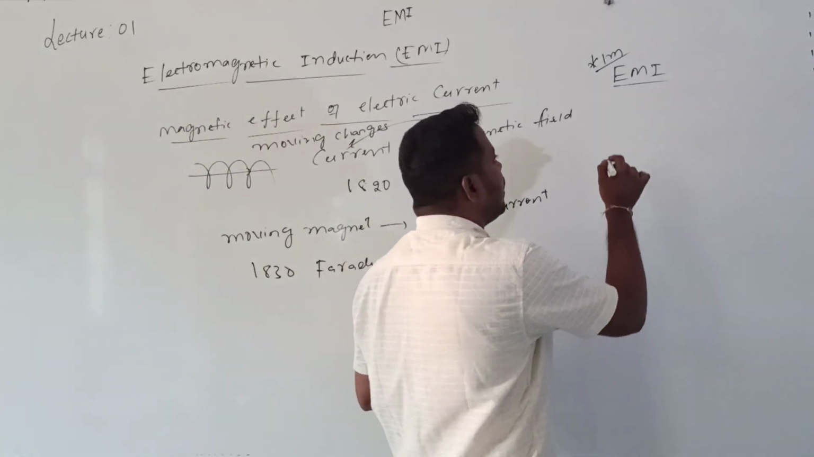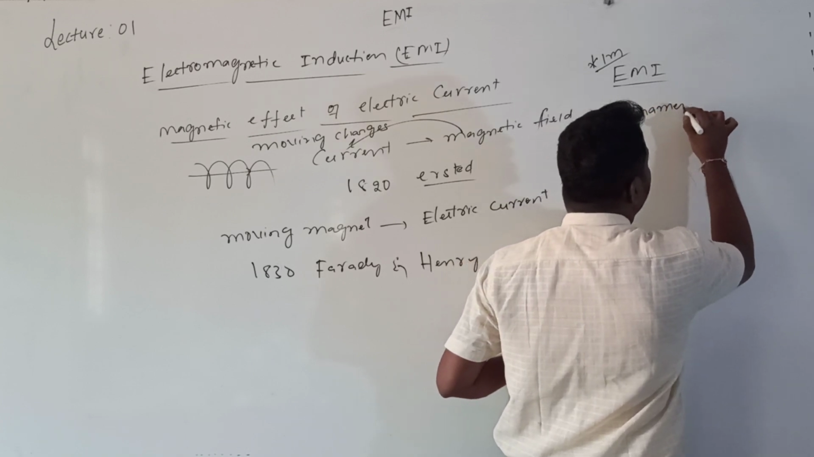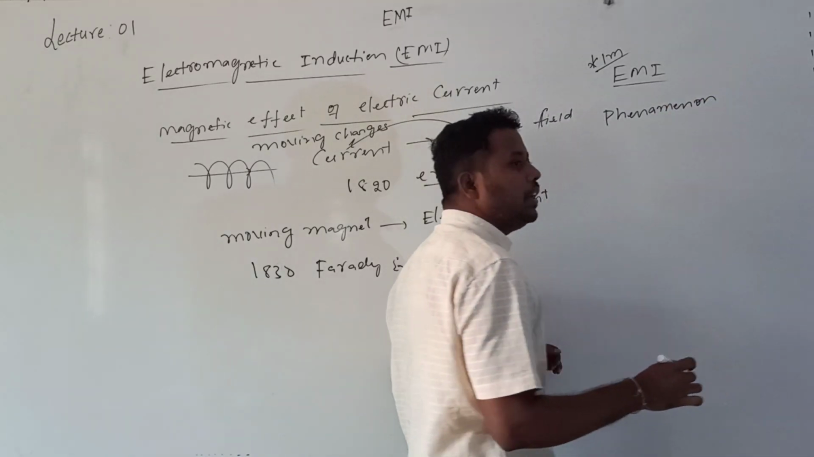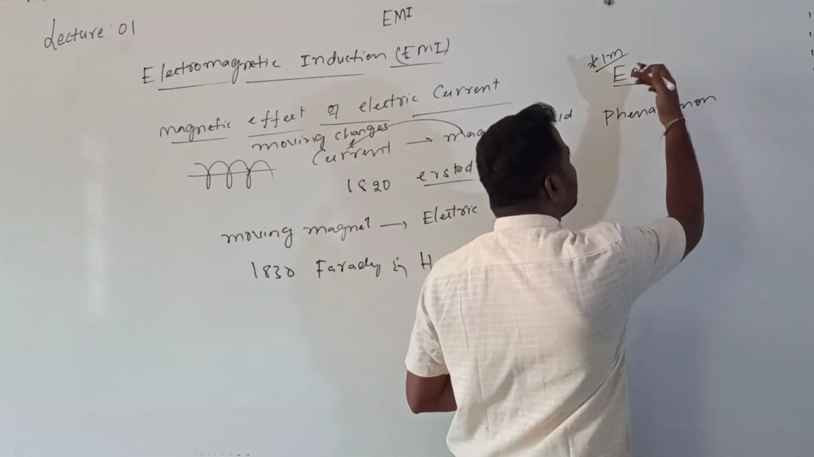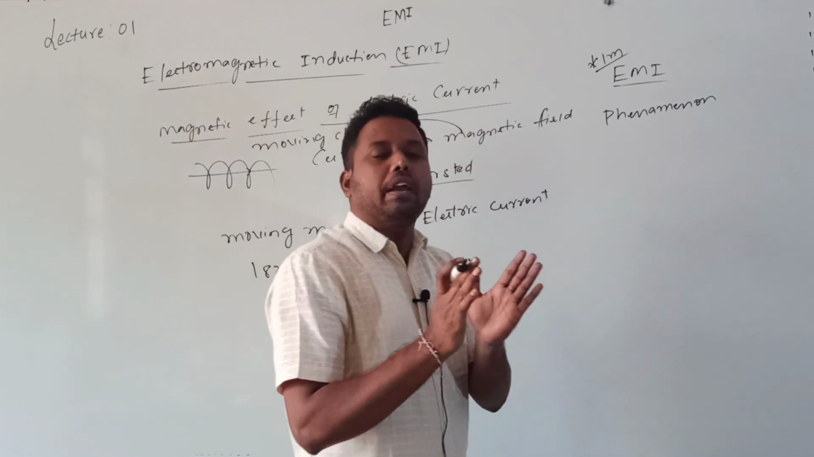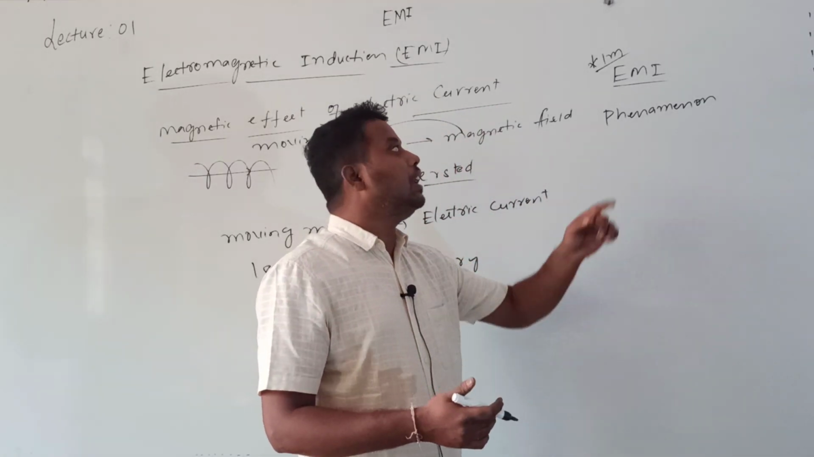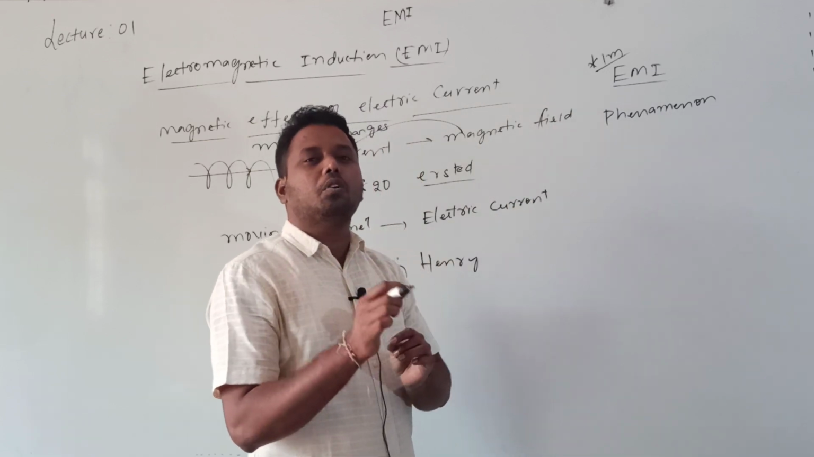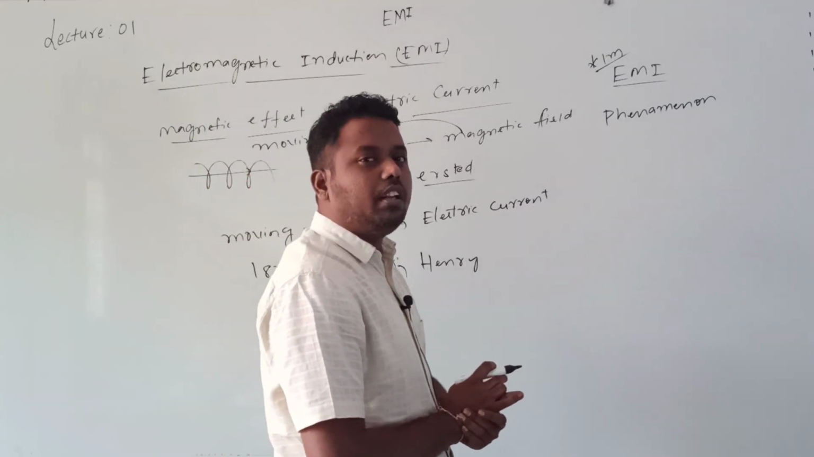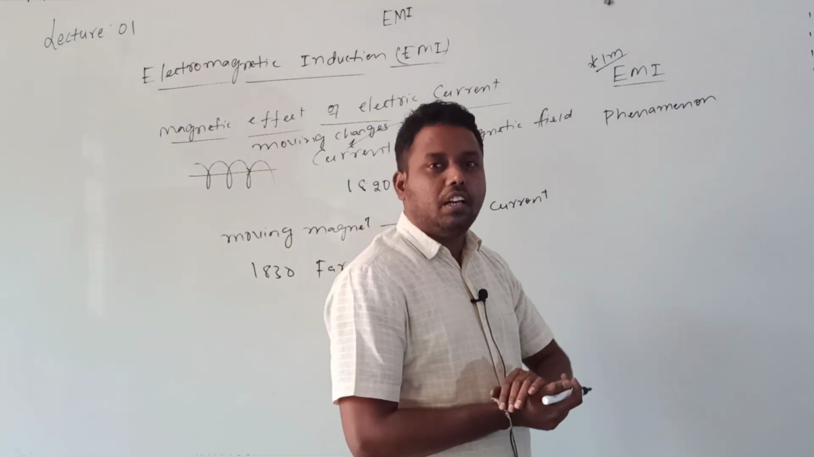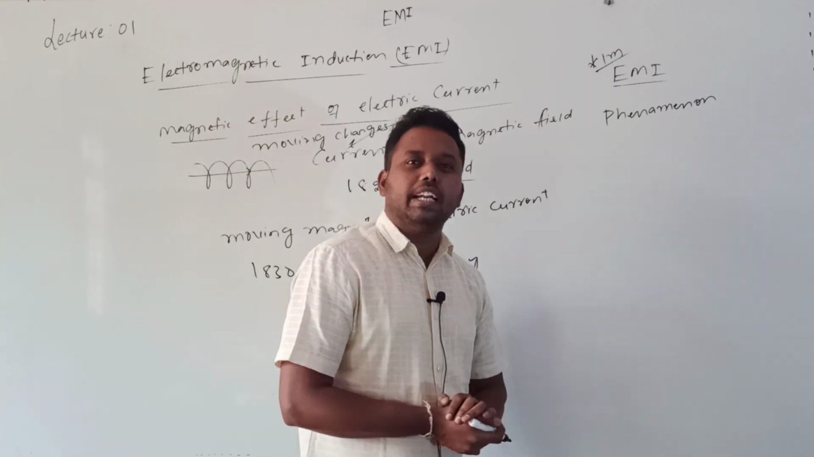It is the phenomenon in which, whenever there is a change in magnetic field, simply first I will tell the normal definition: because of a changing magnetic field, if an electric current is produced, that phenomenon is called electromagnetic induction.